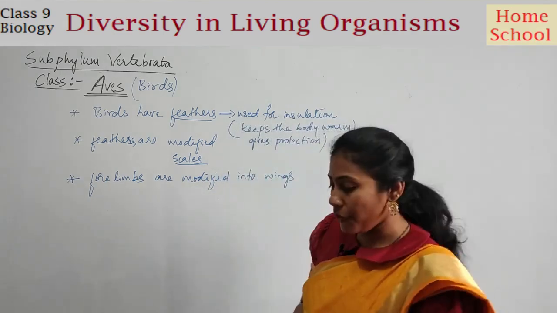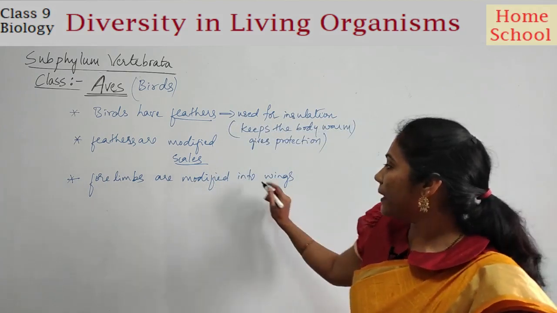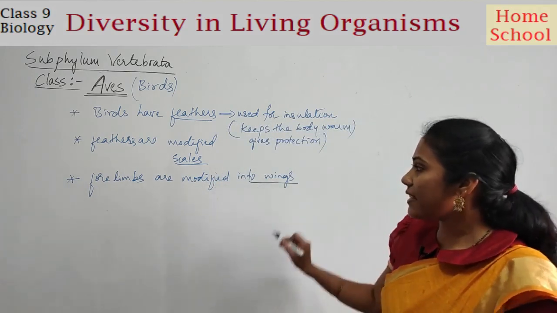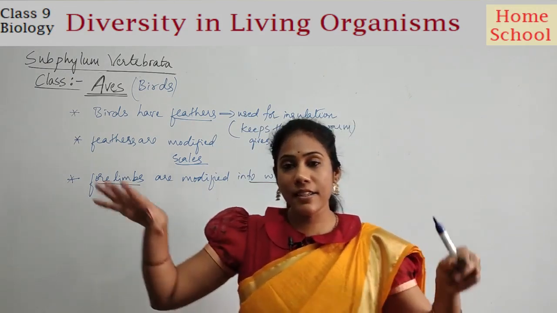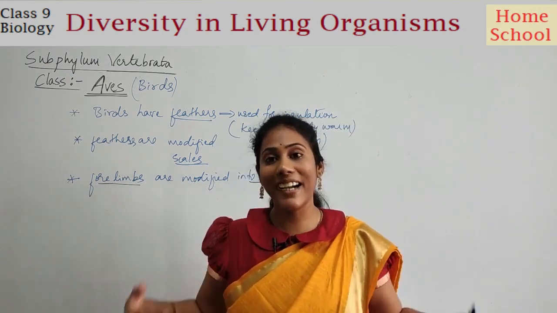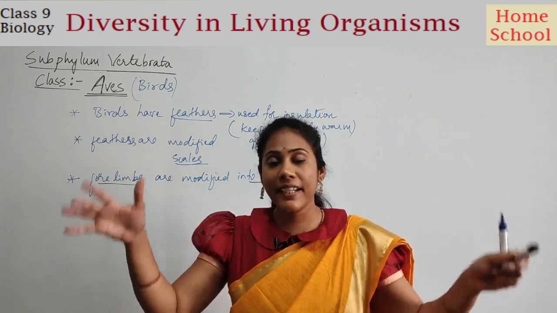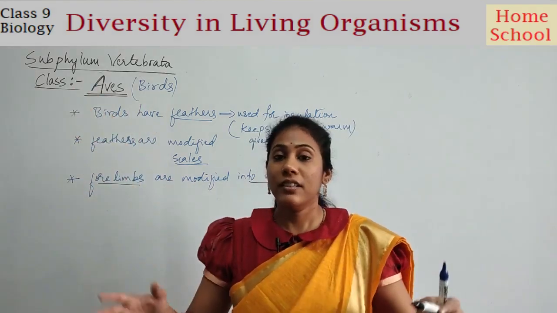Okay, so you have one important part in a bird body, that is wings. So wings are nothing but the forelimbs only. In reptiles, you have a forelimb and a hind limb. With the help of that, it can climb or crawl, right?